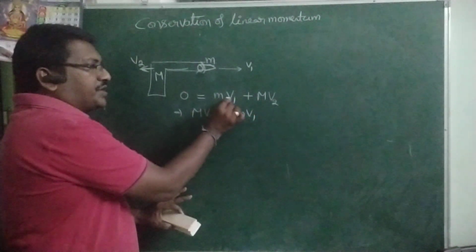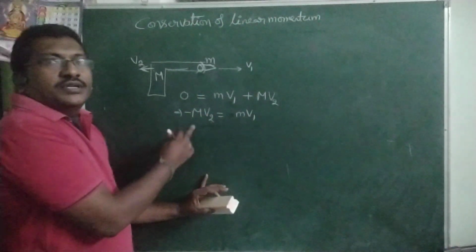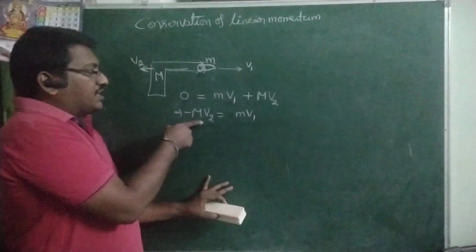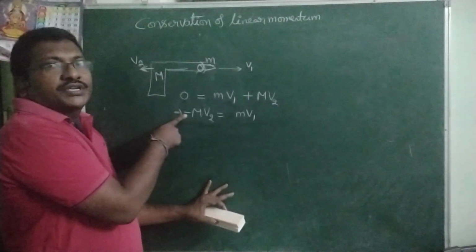That means the bullet is moving in forward direction, the gun is moving in opposite direction. That minus indicates direction only.